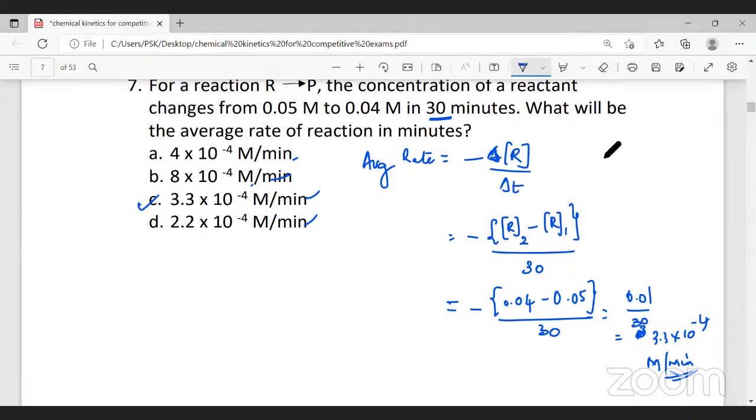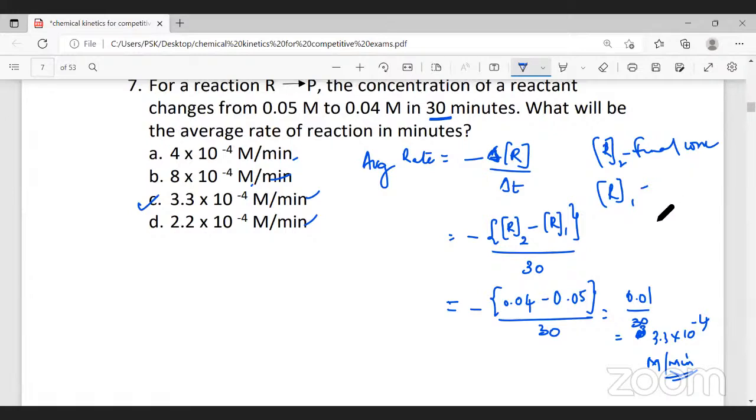Change in concentration of the reactant is calculated by what? Final concentration R2 minus initial concentration R1. The square brackets indicate molar concentration, or active mass.